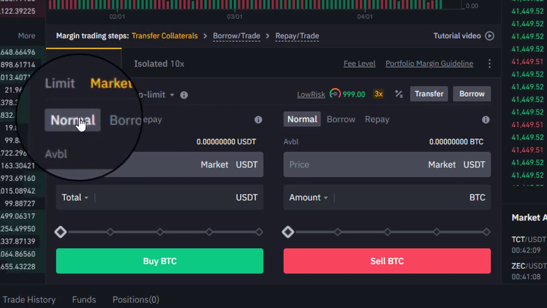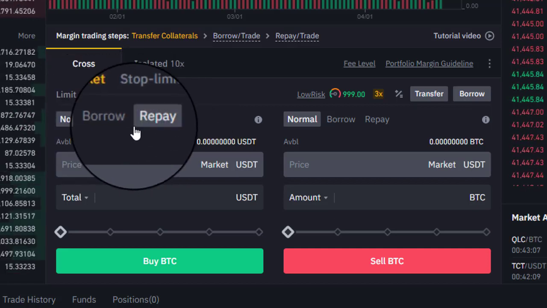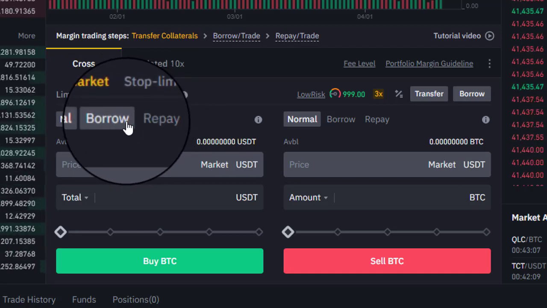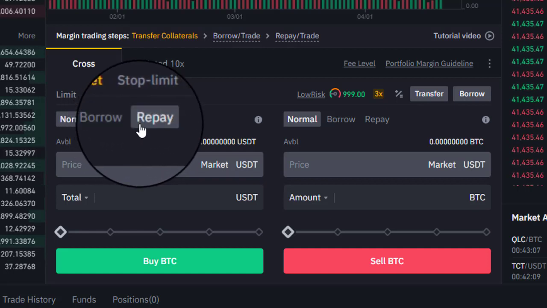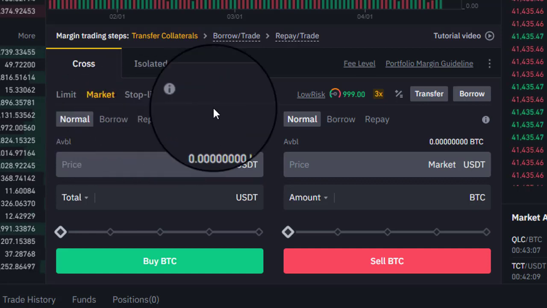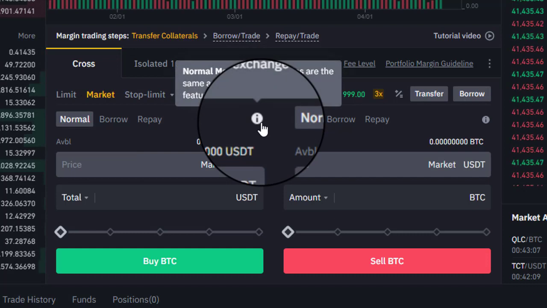Then, there is normal, borrow and repay. In normal, you have to do your own work manually, like how to buy, when to sell, what to sell. The five W's: what, why, when, where. When you do this manually on your own, according to your judgment of the graph, then you can do all of this manually. If you want to do it automatically through Binance, then you have to go to borrow and repay, because these are performed automatically.